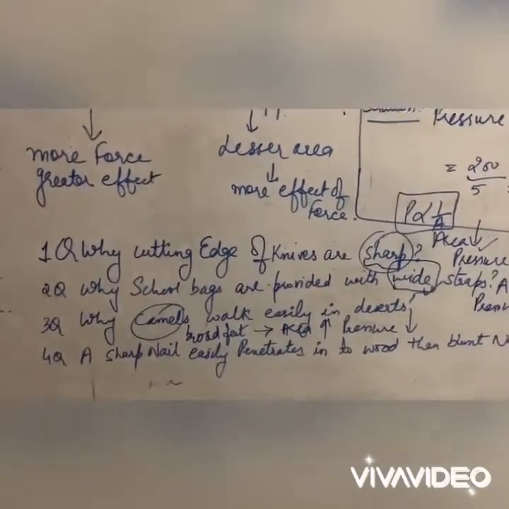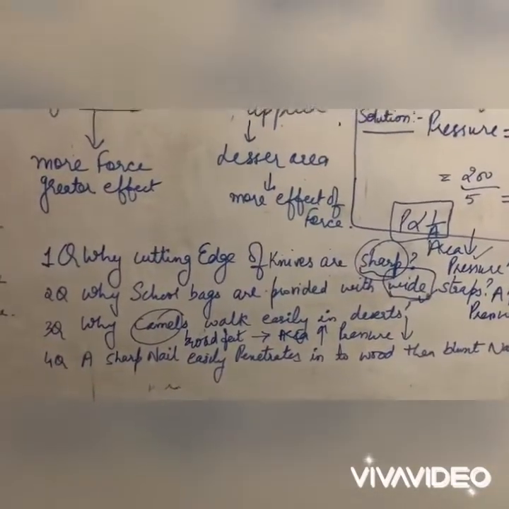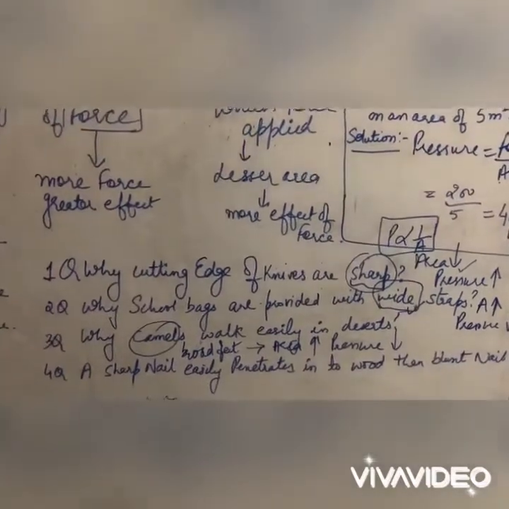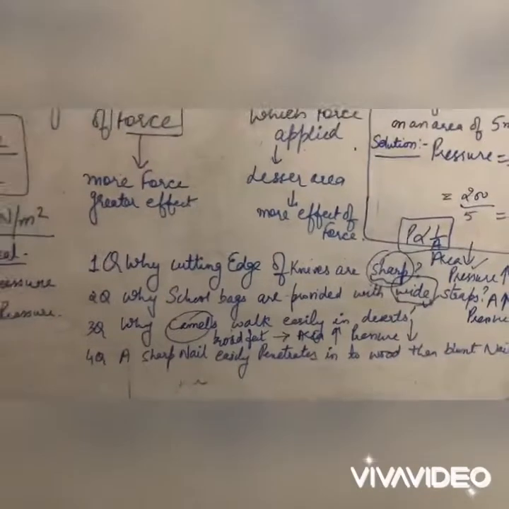A sharp nail easily penetrates into wood more than a blunt nail. Do this question by yourself. Why does a sharp nail penetrate into wood more easily than a blunt nail? I discussed this concept with you.